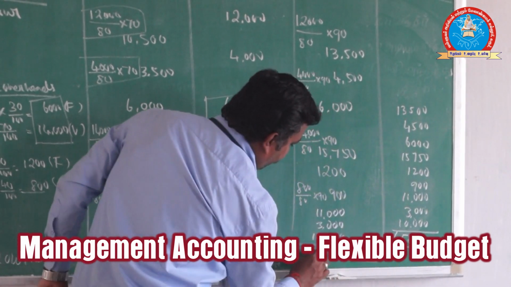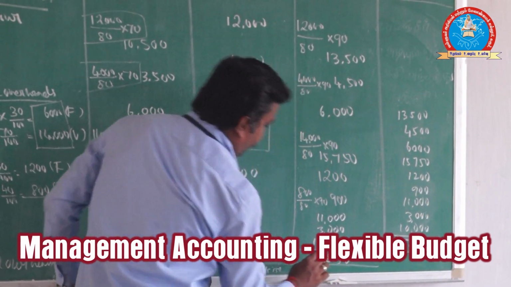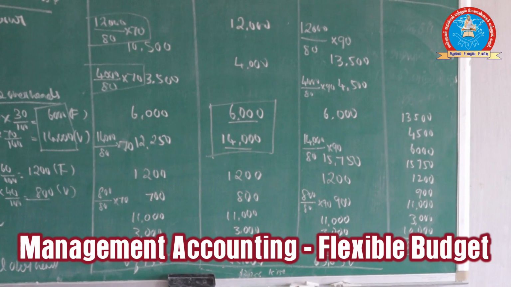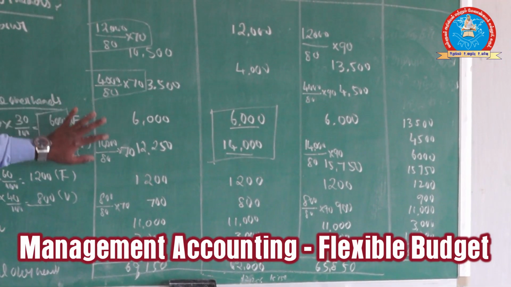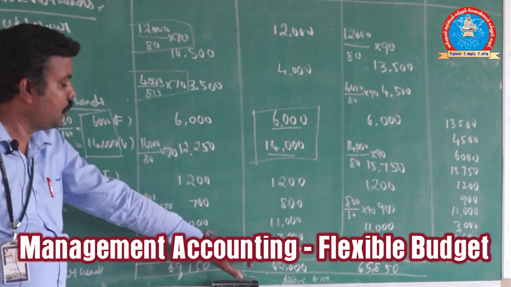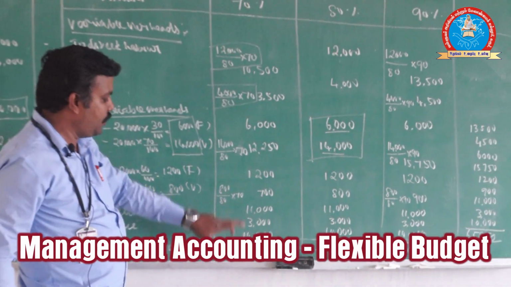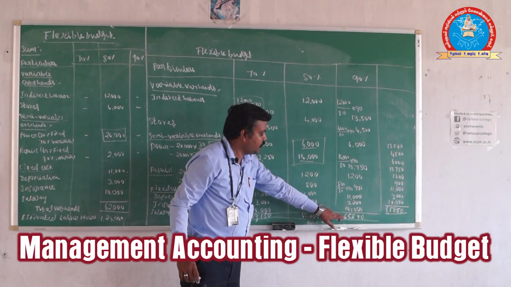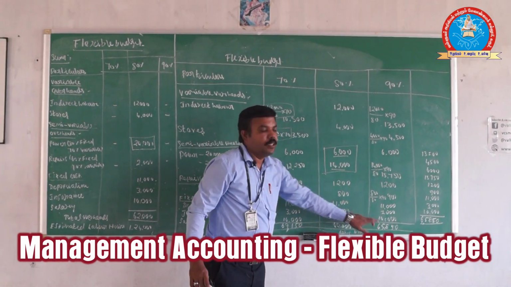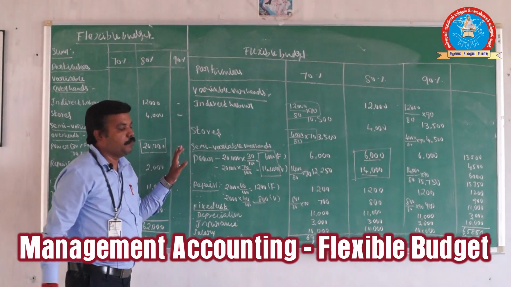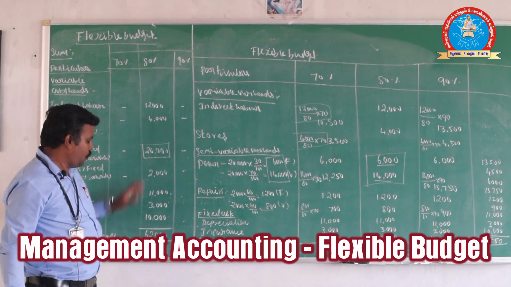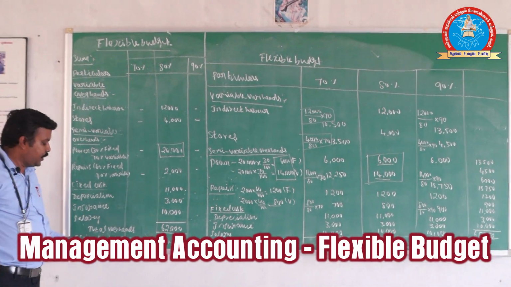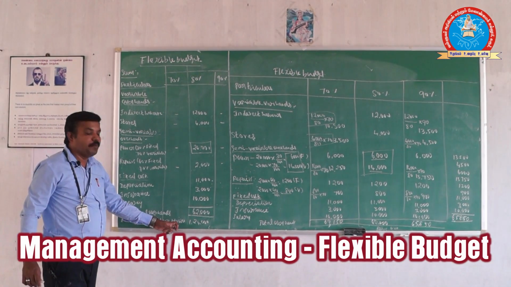So 65,850. This is the flexible budget solution. So 62,000 at 80%. In case you produce 70%, you get the answer of 69,150. In case of 90%, it is 65,850. So that's all for the flexible budget sum.